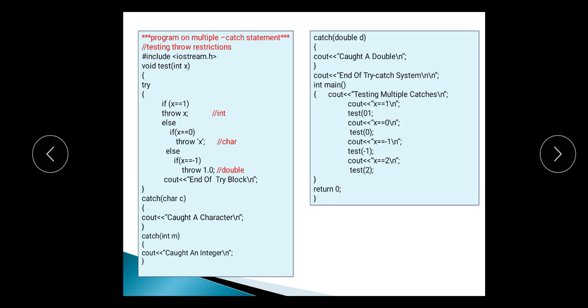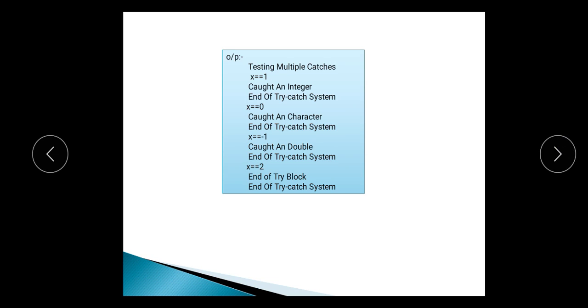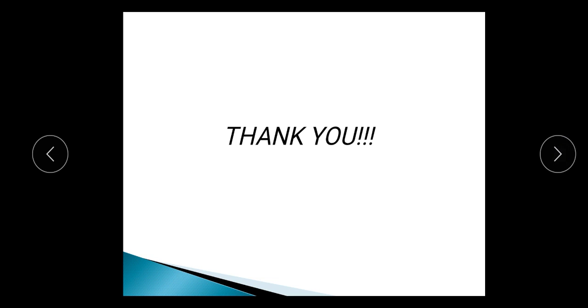So here in the try block, we are generating exceptions of integer, character as well as double, and here we are catching the different exceptions. This catch block catches the character exception, this catch block catches the integer exception, whereas this one catches the double exception. And inside the main, we are calling the function with different values. So in this way, this program handles multiple catch statements through only one try block, in which the different exceptions are generated, and this is the output for the previous program.